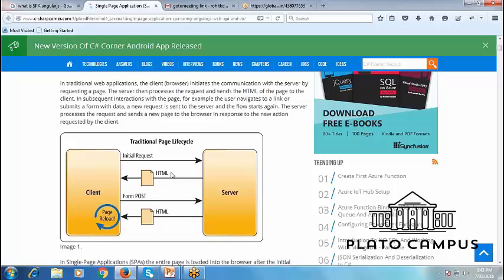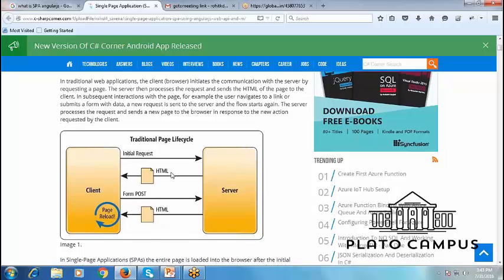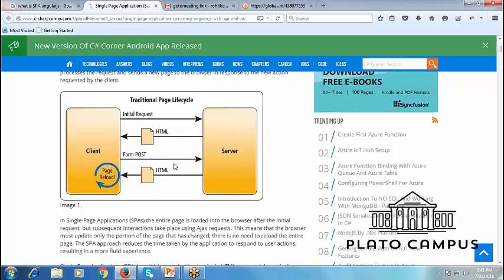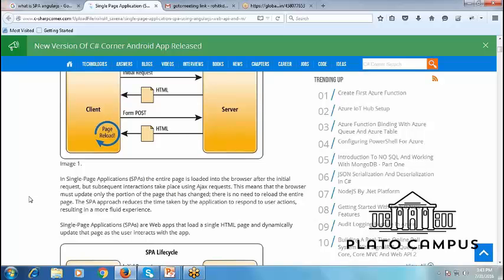Instead of that, if I use the single page application technique, then the entire browser, after the initial request, keep it in mind, initial request, first time it will go to the server, but subsequent requests or interactions will take place using only AJAX requests. This means the browser must update only the portion of the page that has changed.